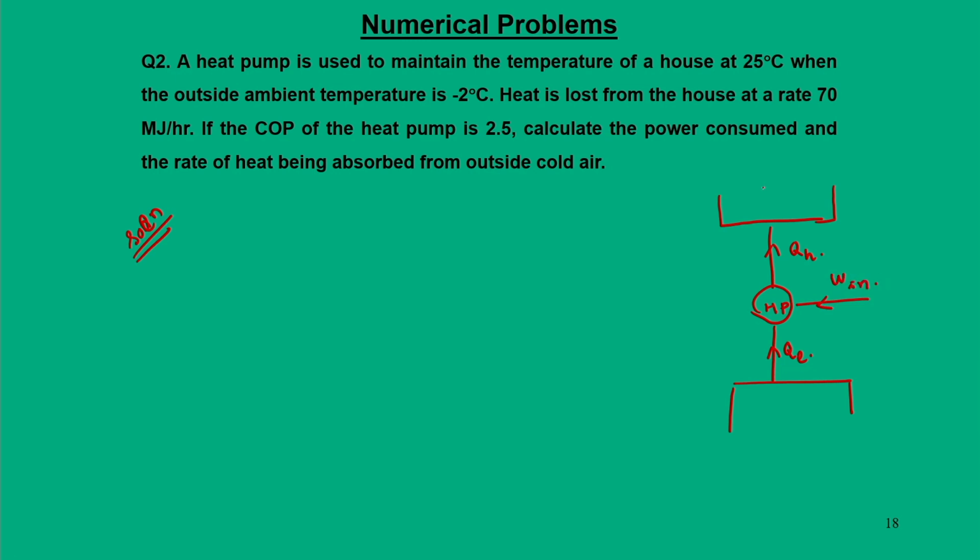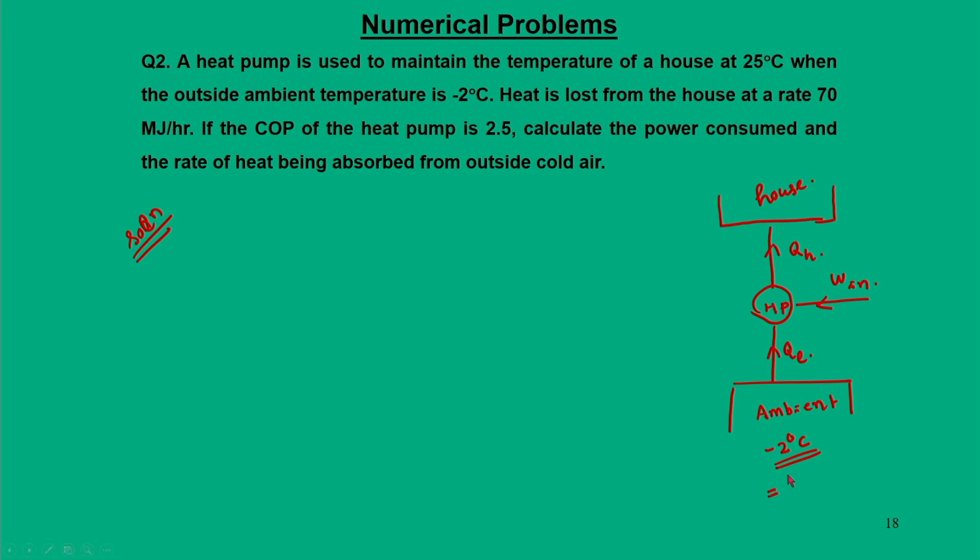Okay. So this we can say is a house, and this is what we can say ambient. So, ambient is at minus 2 degree centigrade. When you are given temperature, you must convert it to Kelvin.